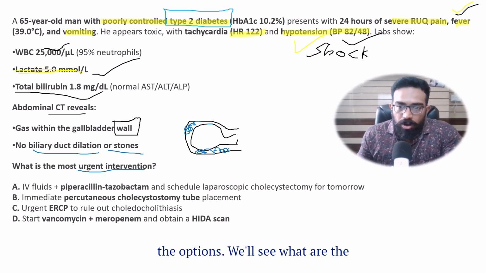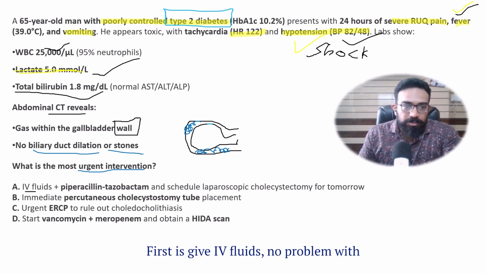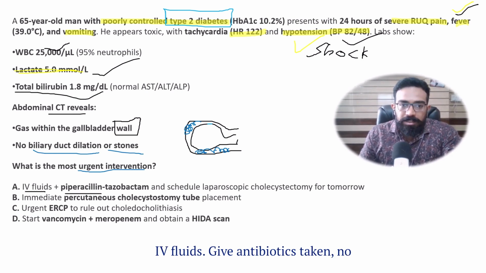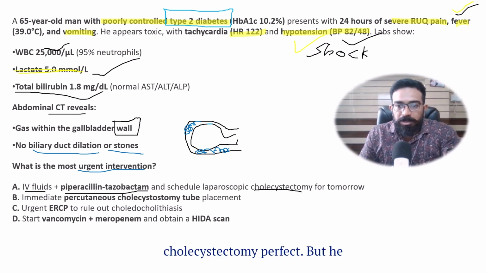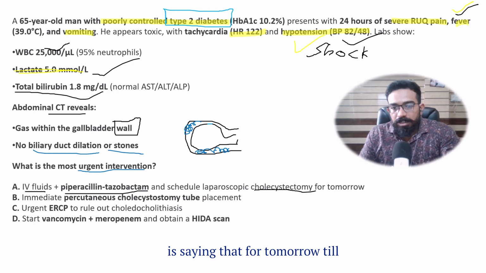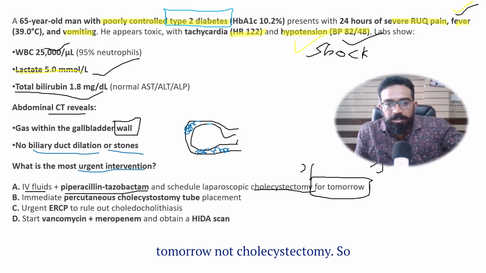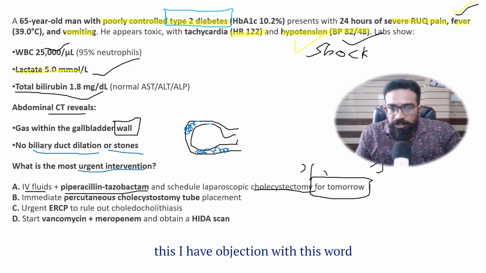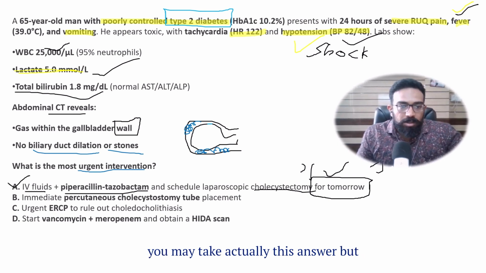Now we'll look into the options and see what interventions are being suggested. First is give IV fluids, no problem with IV fluids. Give antibiotics, no problem with antibiotics. Scheduled cholecystectomy, perfect. But it says for tomorrow, and till tomorrow the patient may die. So you will have to do an autopsy by tomorrow, not a cholecystectomy. So I have an objection with this word tomorrow. If you read it superficially, you may take this answer, but this is not the answer.